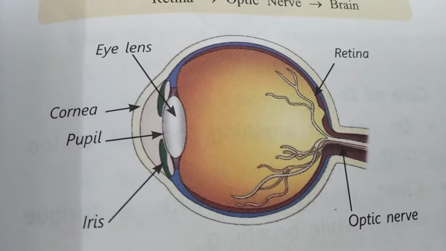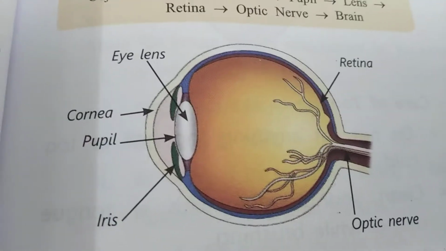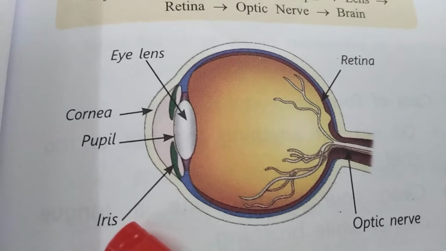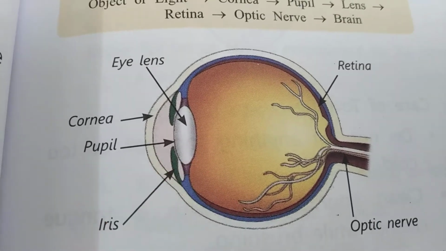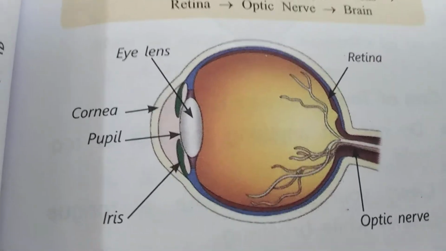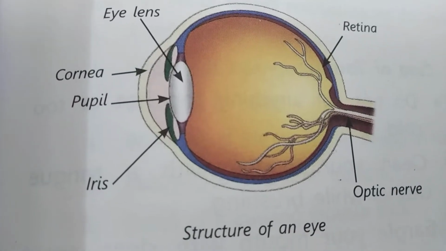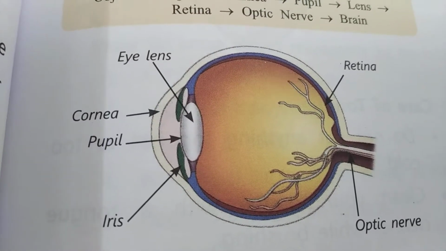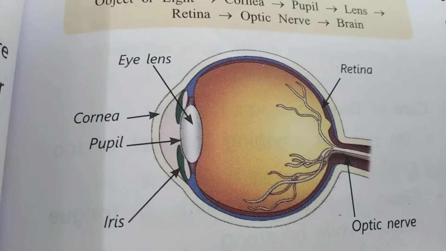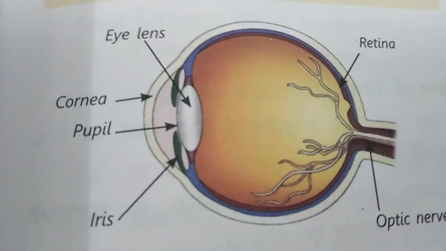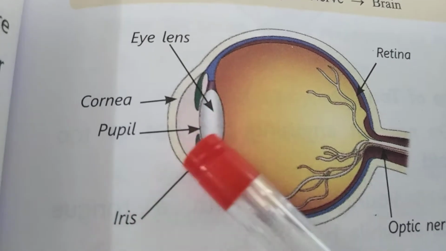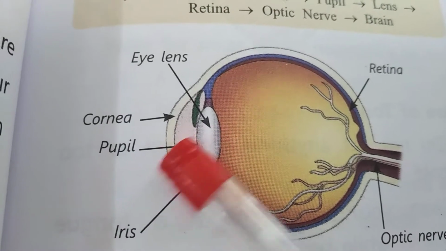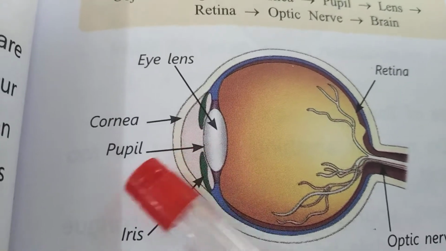Next, iris. Where is it located? It is located just behind the cornea. Even the iris performs an important function. What is the function? It regulates the amount of light entering the eye by adjusting the size of the pupil.